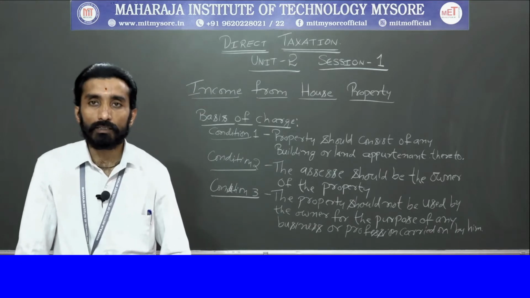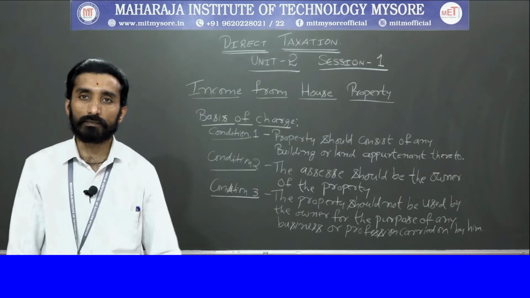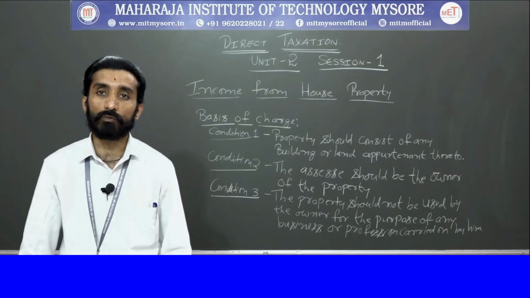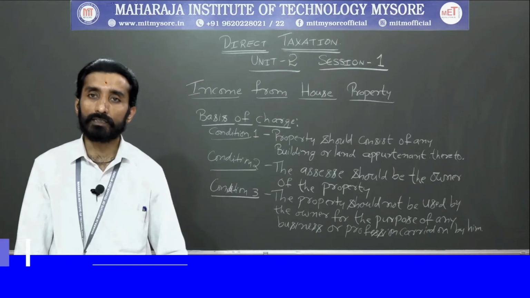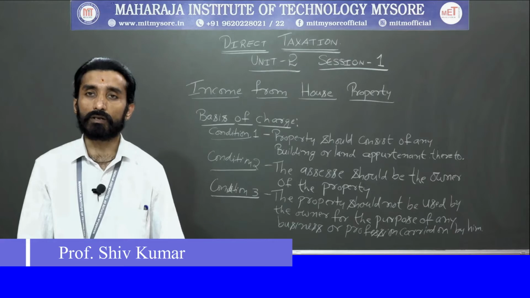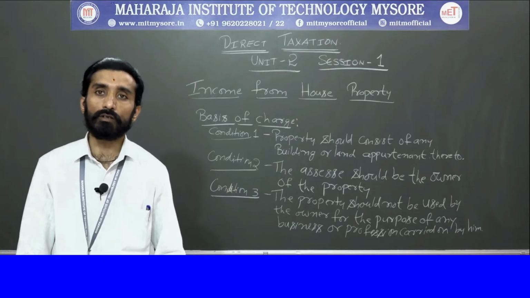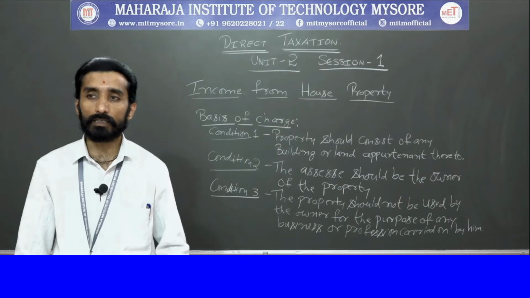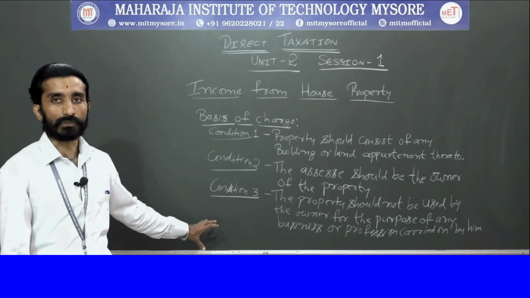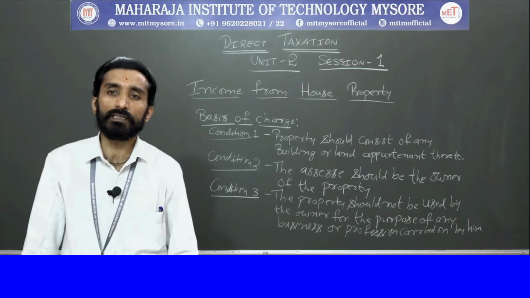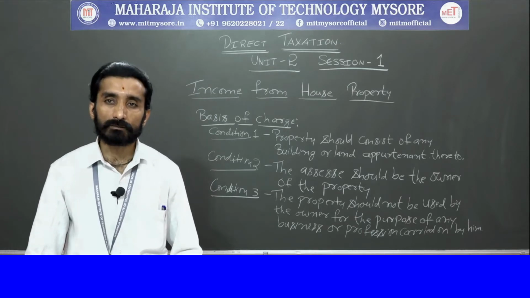For example, if you want to say that you are qualified or graduated, it means there is a set of criteria. You have to clear the subjects, right? Then only you will be certified by the concerned colleges or universities. In the similar way, here also, if you want to tax any income related to house property, they should satisfy these three conditions, right? So we will discuss what those three conditions are.